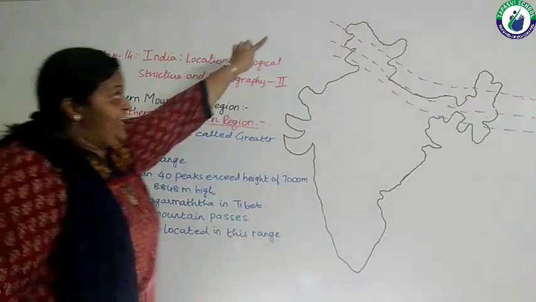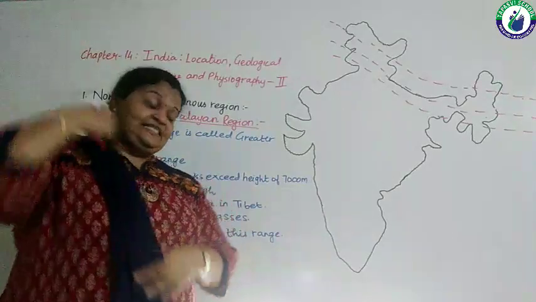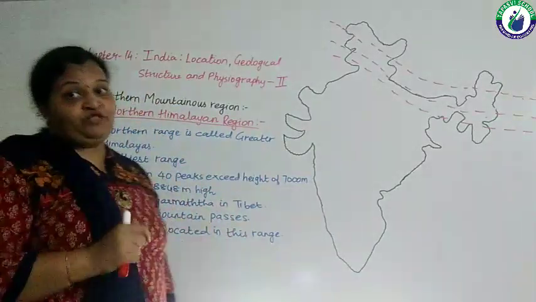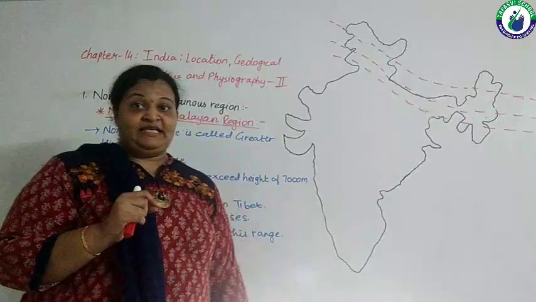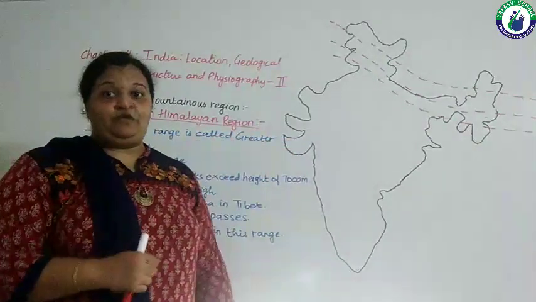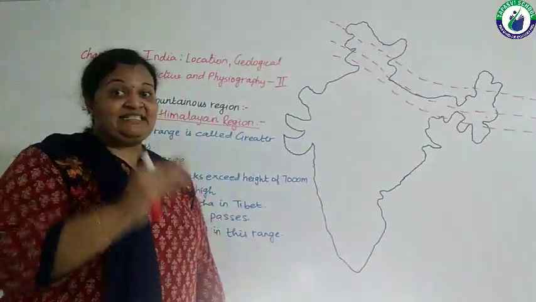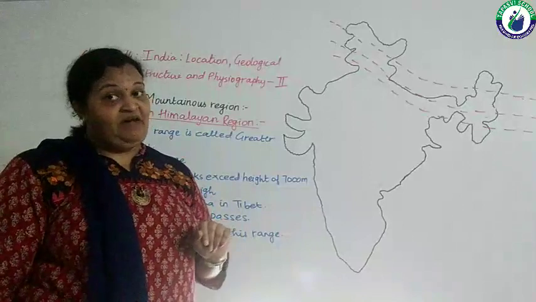Even in this range, the Greater Himalayan range, many passes lie in these mountains. Now what do we mean by passes? The way along which to cross the mountains is known as a pass. So many such passes lie in the Greater Himalayas.